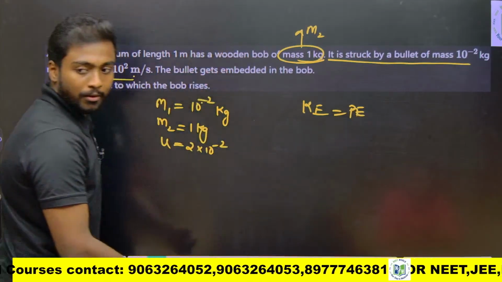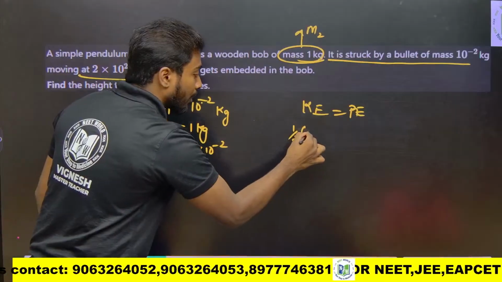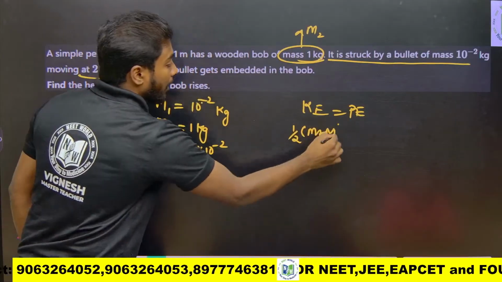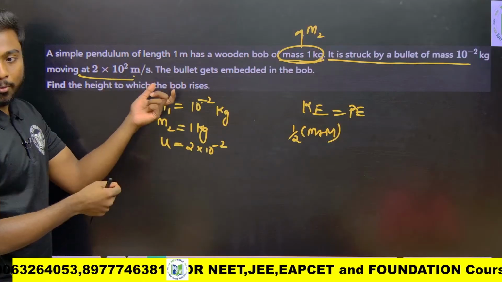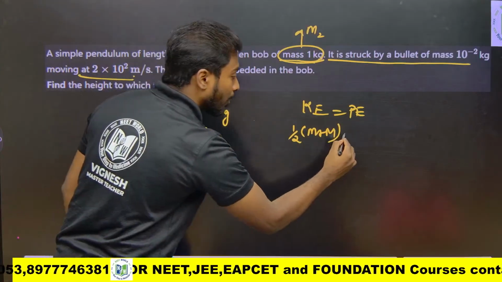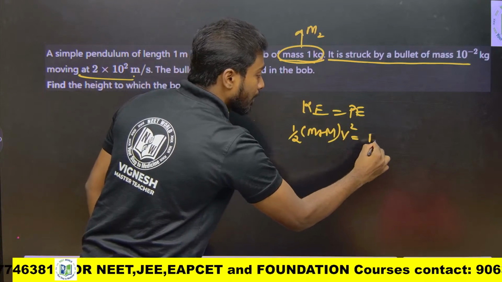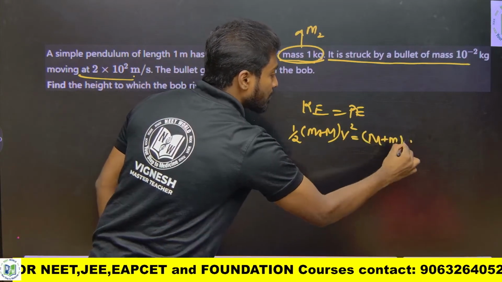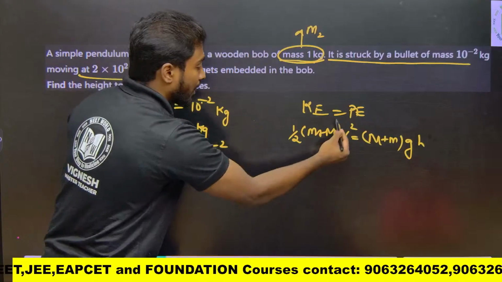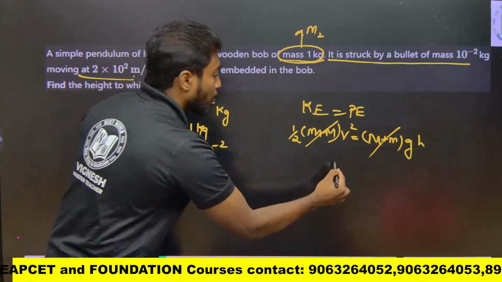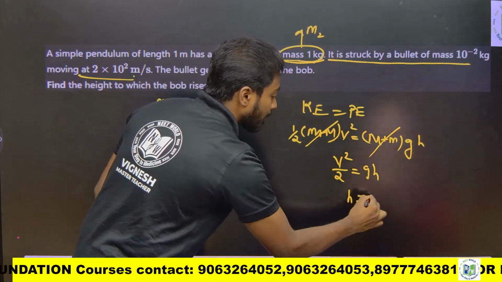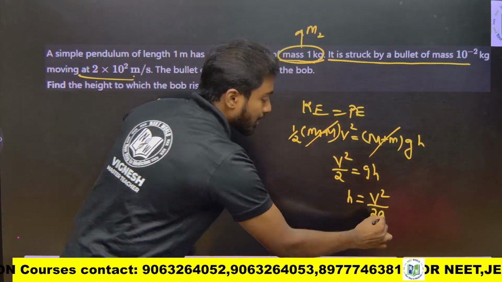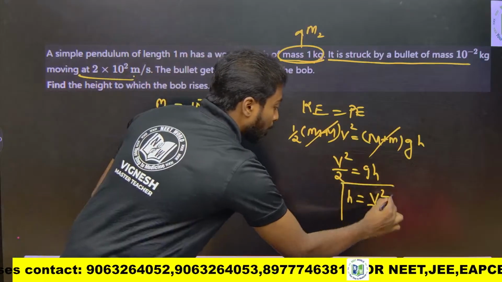So the formula is, because the bullet is going into the bob, (M plus m) V square by 2 equals (M plus m) into gH. So M plus m cancel. So V square by 2 equals gH, so H is nothing but V square by 2g. Okay, now I need to find what is V here.